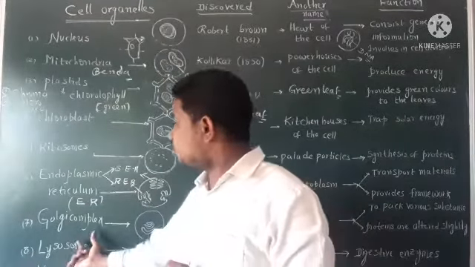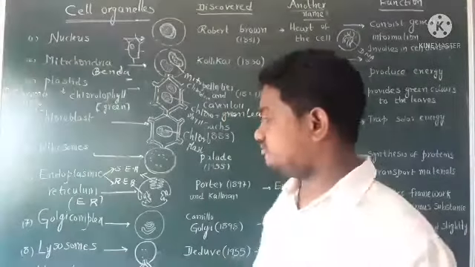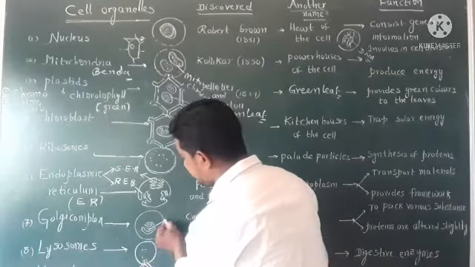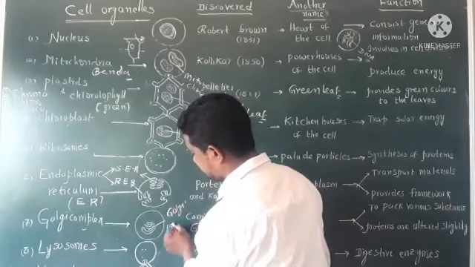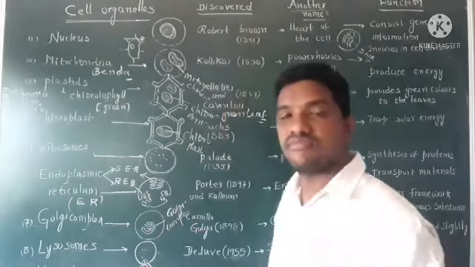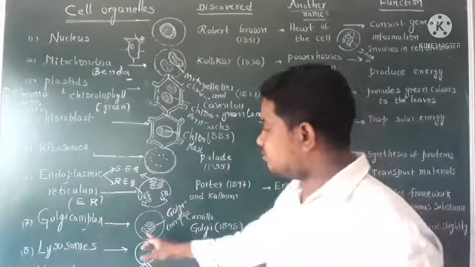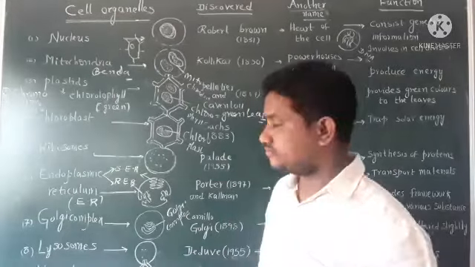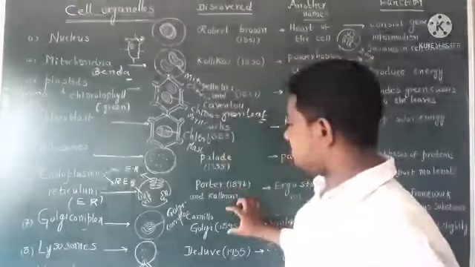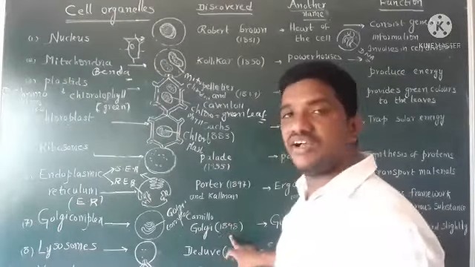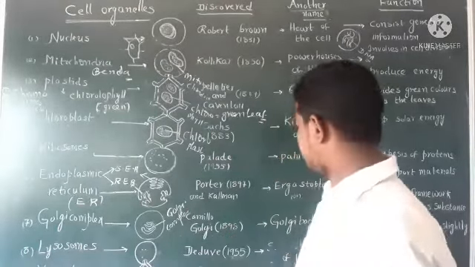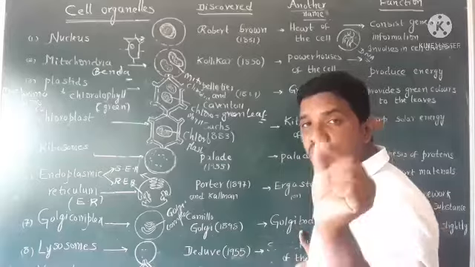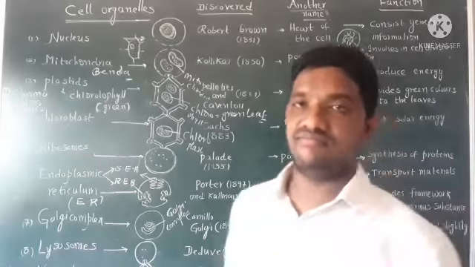Next one, Golgi complex. This is the next cell organelle. See, this is a Golgi complex present inside the cell. See, small tube-like structures present inside the cell. It was discovered by Camillo Golgi in the year of 1898. Another name of Golgi complex is Golgi body.